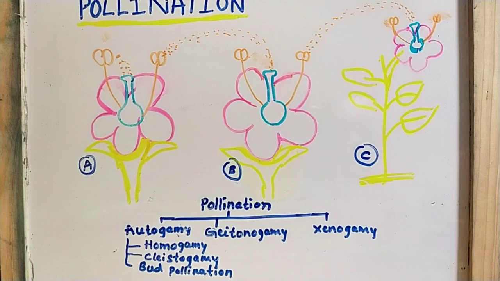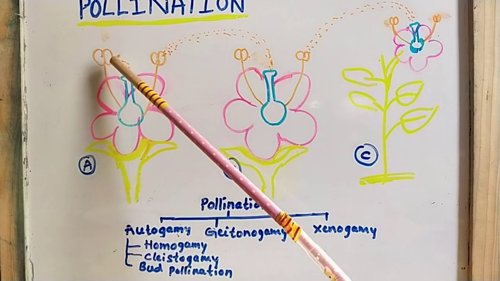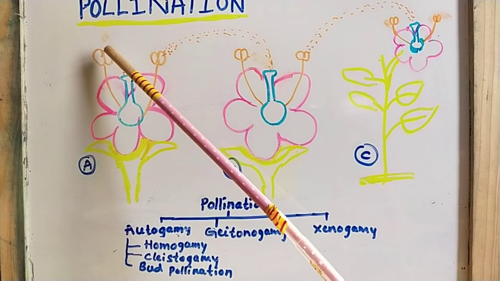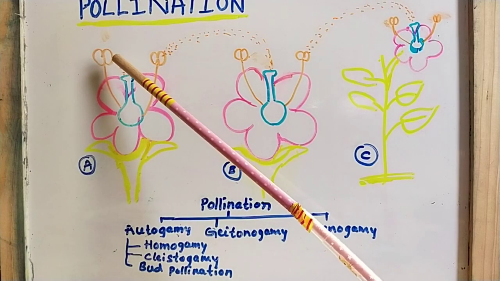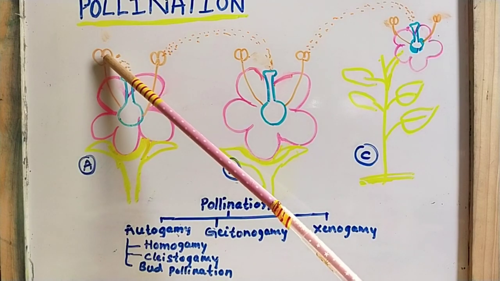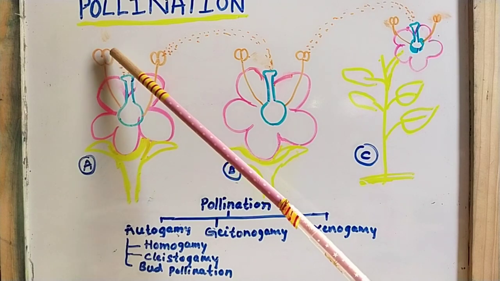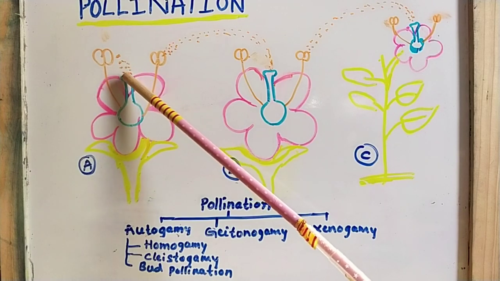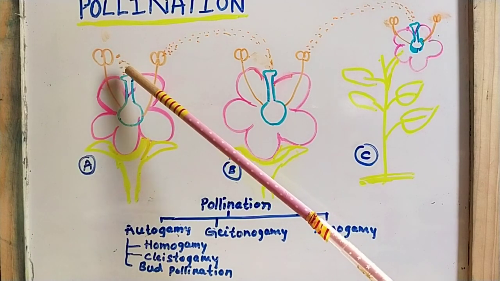Then what is pollination? Pollination is the transfer of pollen grains from the anther to the stigma of a flower. You know that these pollen grains are present in the anther. During pollination they are released from the anther and get deposited on the stigma. First, during this process, they are deposited on the stigma.